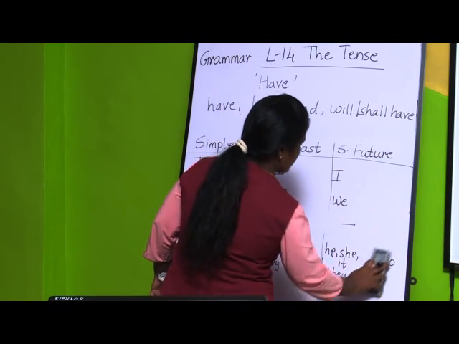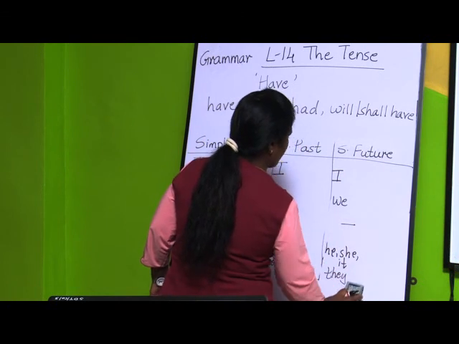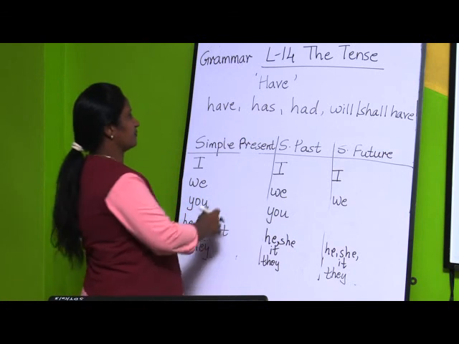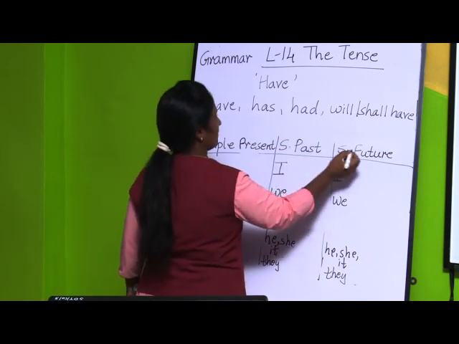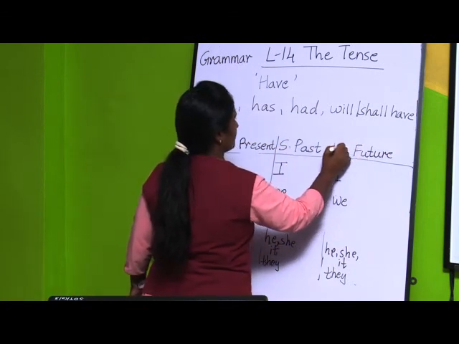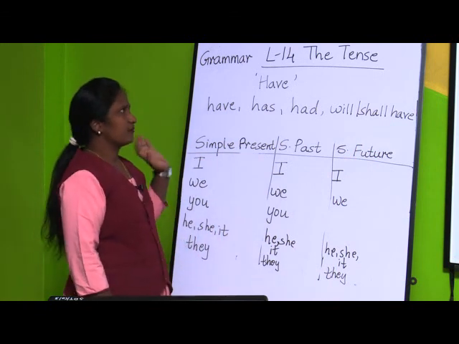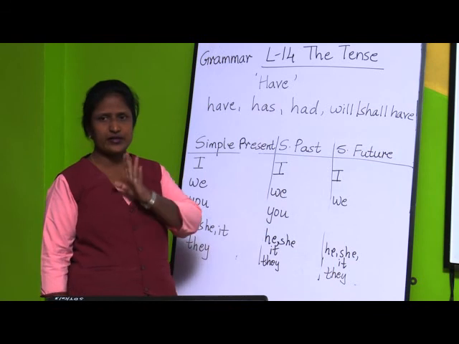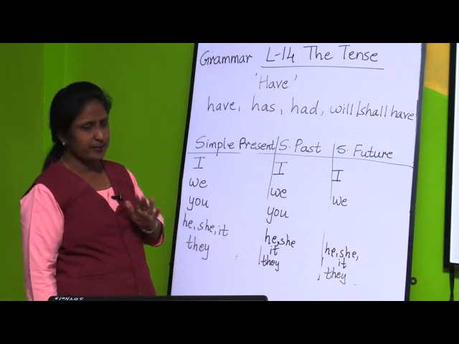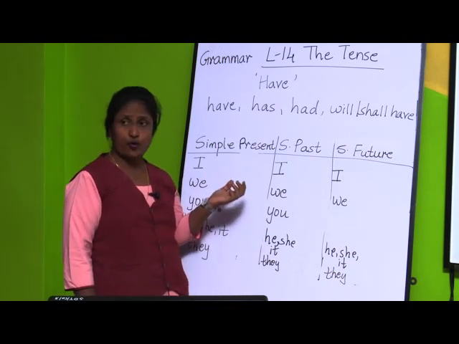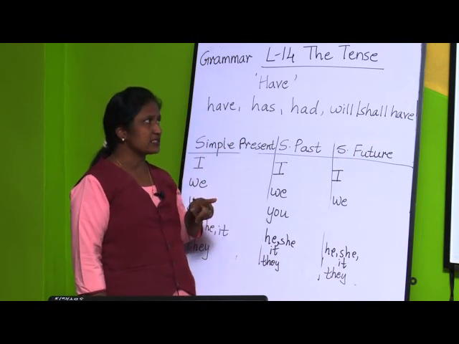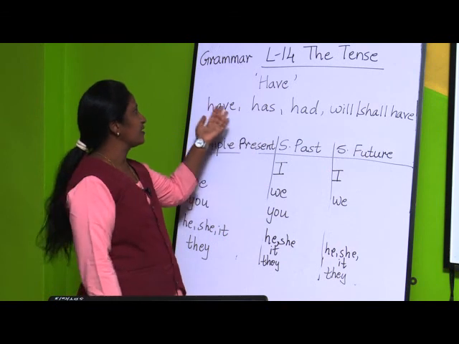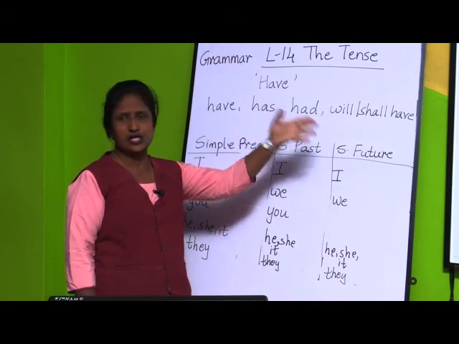Okay. So if you see now here, we have seen have form of verb. First we have seen be form of verbs, that is am, is, are, was, were, will be and shall be. Second we have seen do form of verbs, that is do, did, does, will do, shall do. Now have form of verbs we are going to see: have, has, had, will have, shall have.